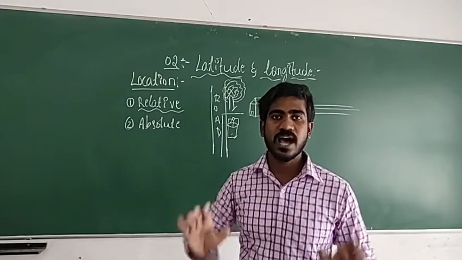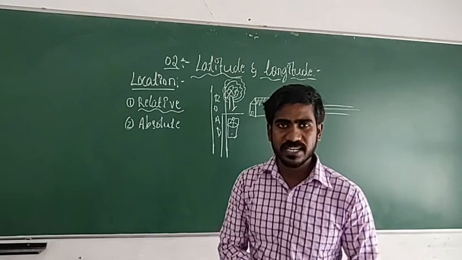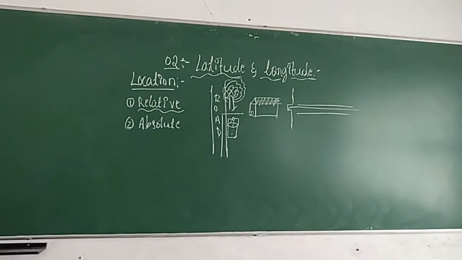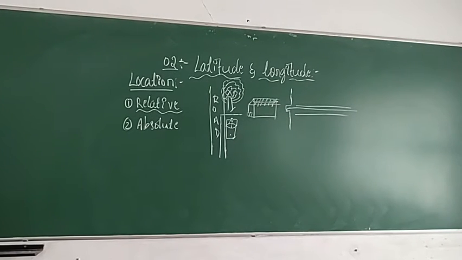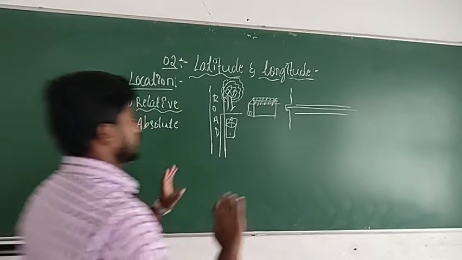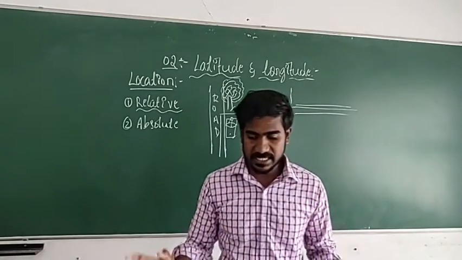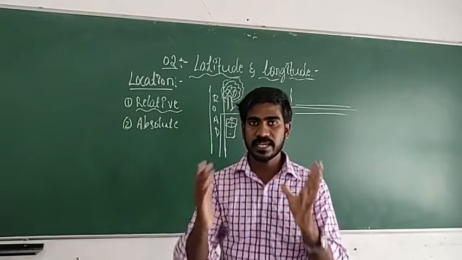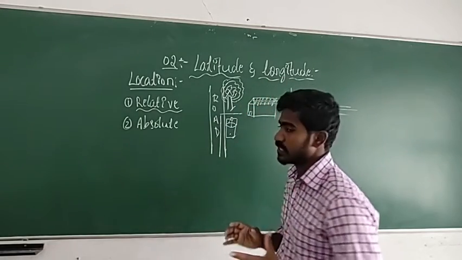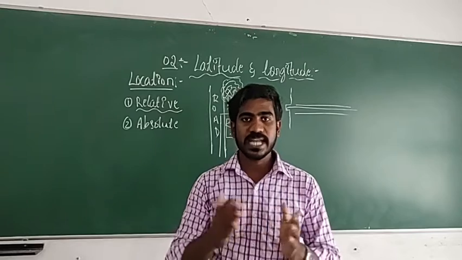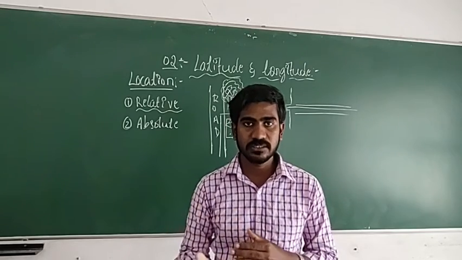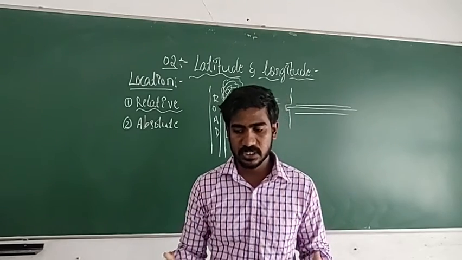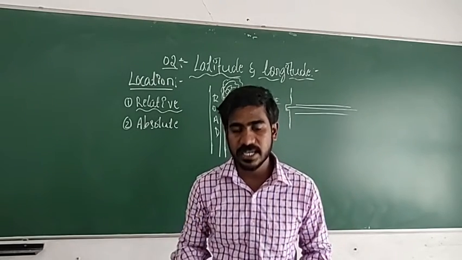So then that is an absolute location. So can we find that kind of absolute location? You might have a doubt like that. Is it right? Yes. What is that? We can find a place. How do we find? So in this chapter, they have told that latitude and longitude. That latitude and longitude is used to find the places on the earth exactly. So that is what we are going to study.